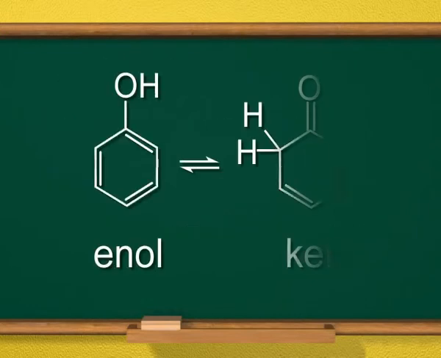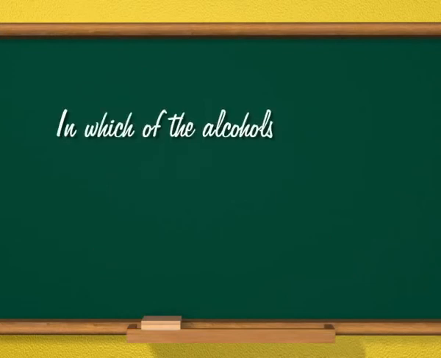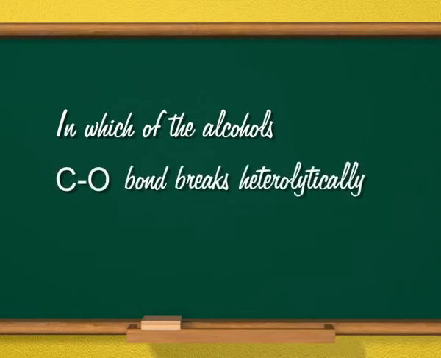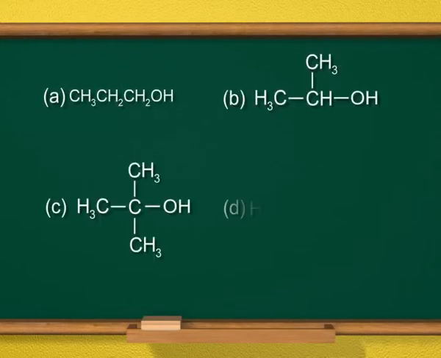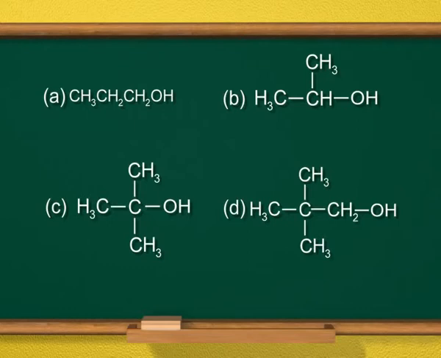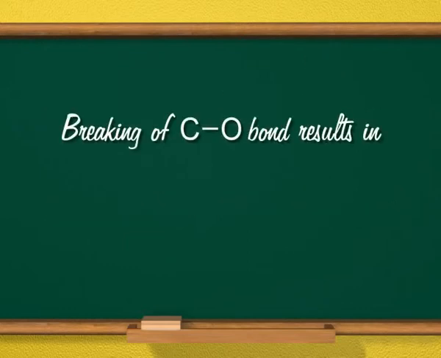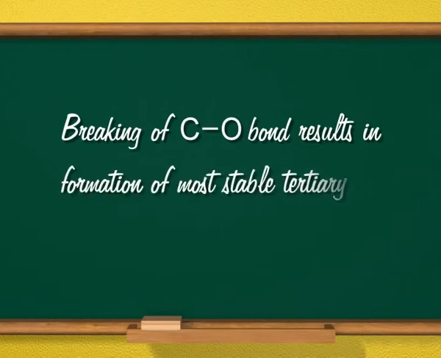My next question is, in which of the alcohols shown on the screen does the C-O bond break heterolytically with greatest ease? And the answer is, breaking of the C-O bond results in formation of the more stable tertiary carbocation.